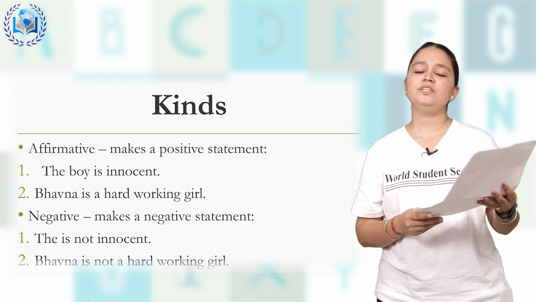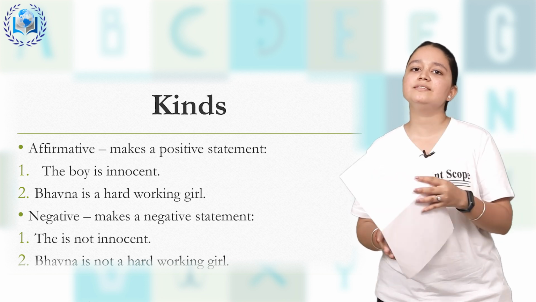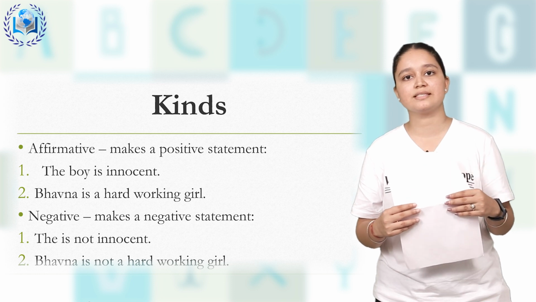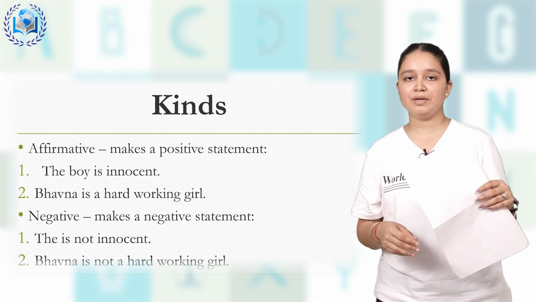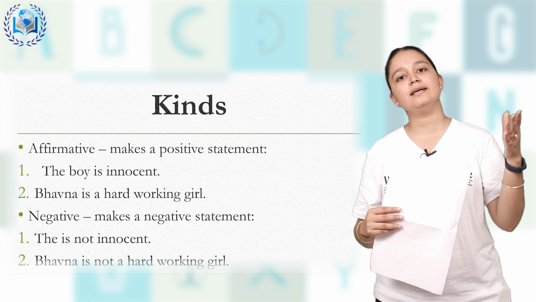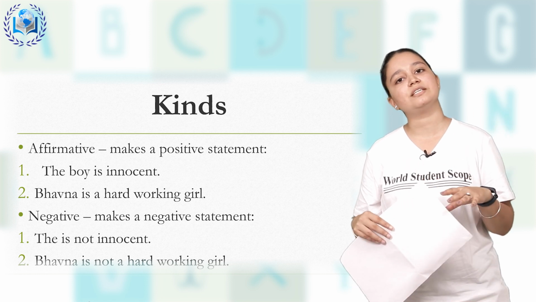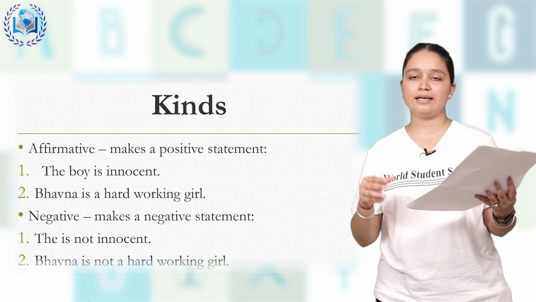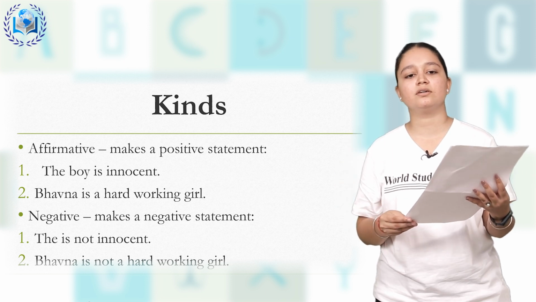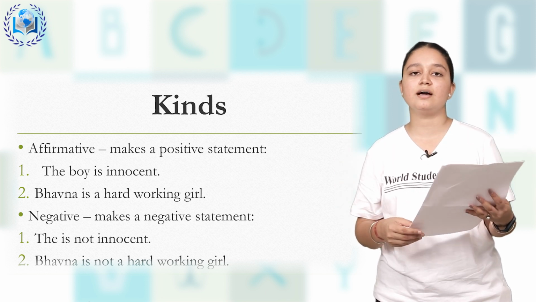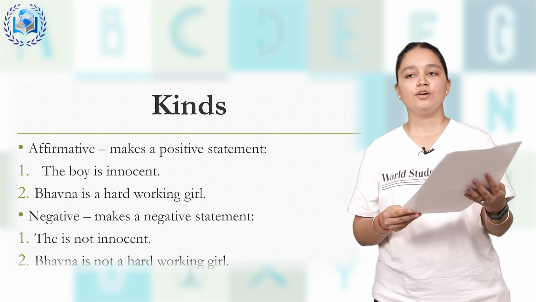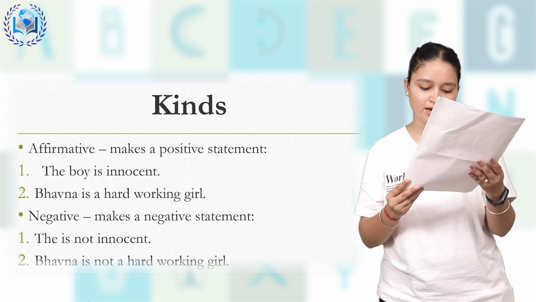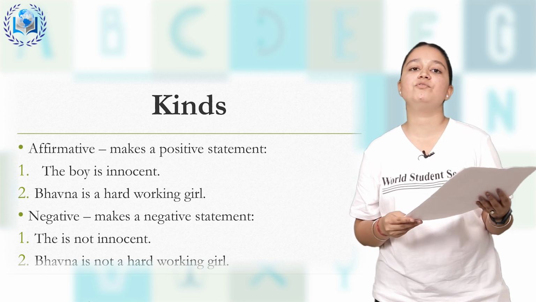Okay. Now, if I talk about the kinds of assertive sentences, further it's divided into 2 subdivisions. First one is affirmative. Affirmative we can say as positive. Affirmative or positive, this is one and the same thing. Next is negative. So the kinds of assertive sentences are affirmative and negative. Now what is affirmative? She worked very hard. She is a hardworking girl.